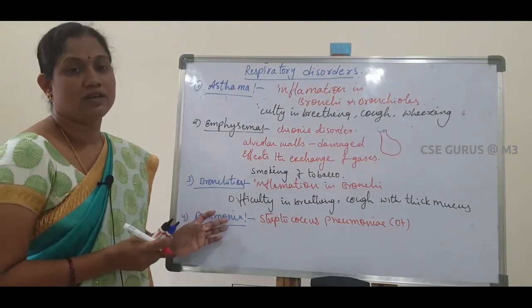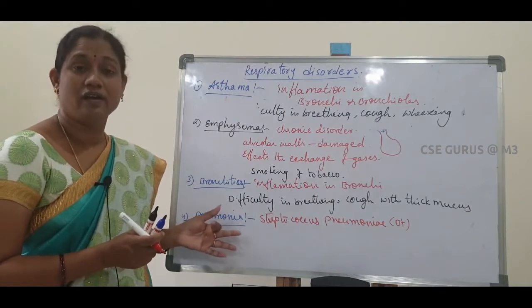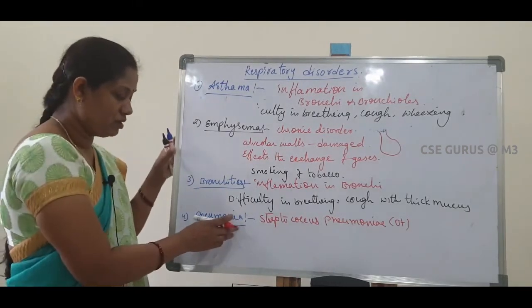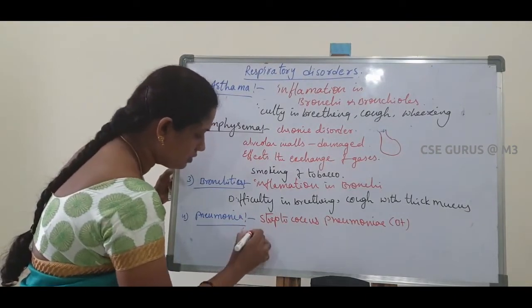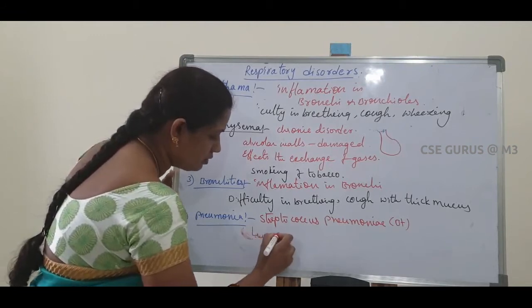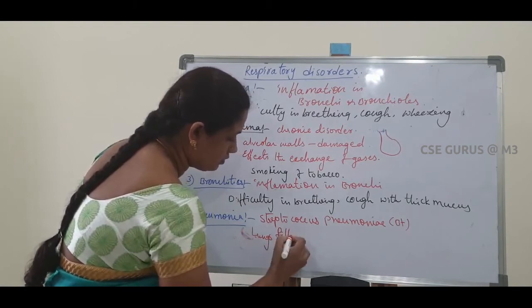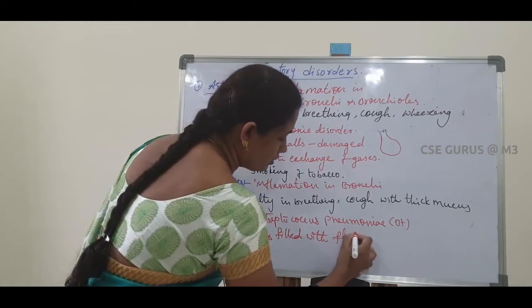Along with bacteria, some other viruses, protozoans and fungi also cause pneumonia. In pneumonia, the lungs are filled with fluids. The lungs and alveoli are completely filled with fluids.